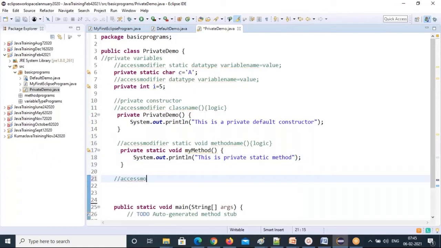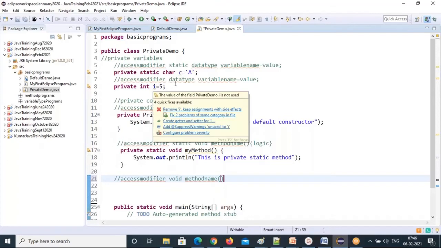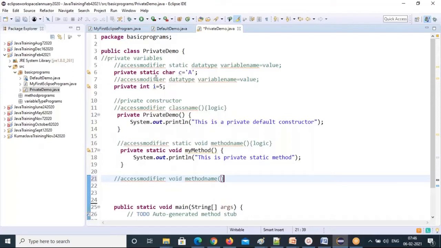Okay. Next, what is the next method left? Non-static method. Access modifier, void. See, no static keyword. If the static keyword is there, it is a static method. If the static keyword is not there, that is a non-static method. In the variable types also, if the static keyword is there, that's a static variable. If the static keyword is not there in the syntax, that is a non-static variable or instance variable. We call this either instance variable or non-static variable. Only these two types of variables have an access modifier. There is one more variable type.